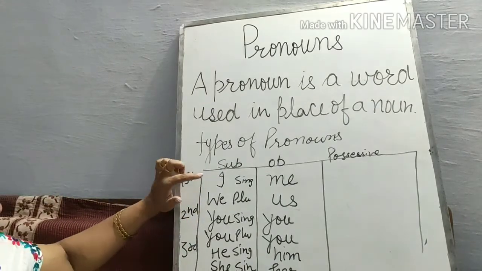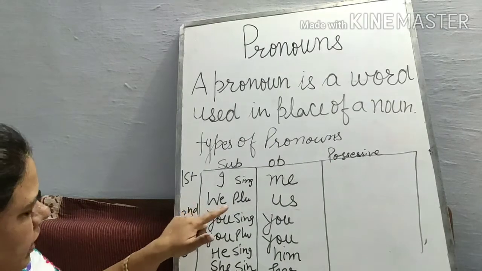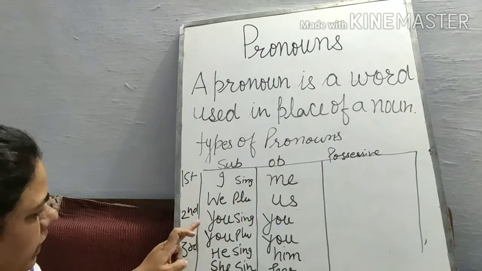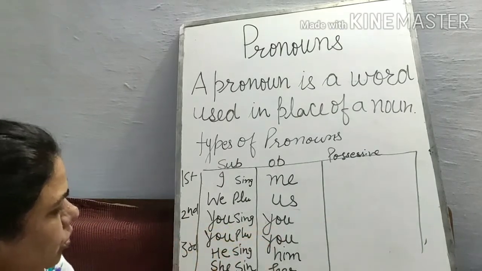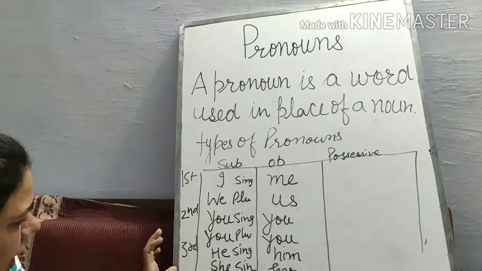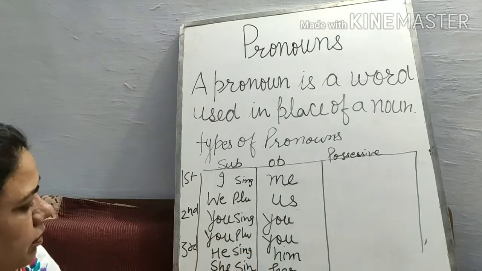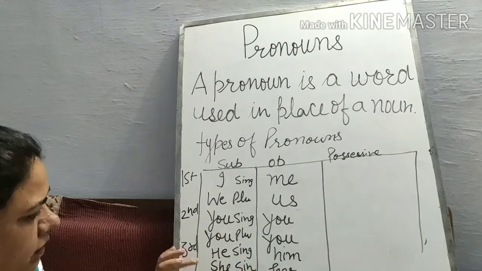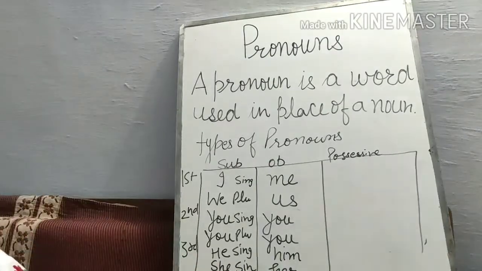First person pronoun as a subject I, object me. Plural we, object us. In second person pronoun, singular you, object you, and plural you, object you. Third person singular is he, object him. She, object her. It will remain the same, it. They will change into them.